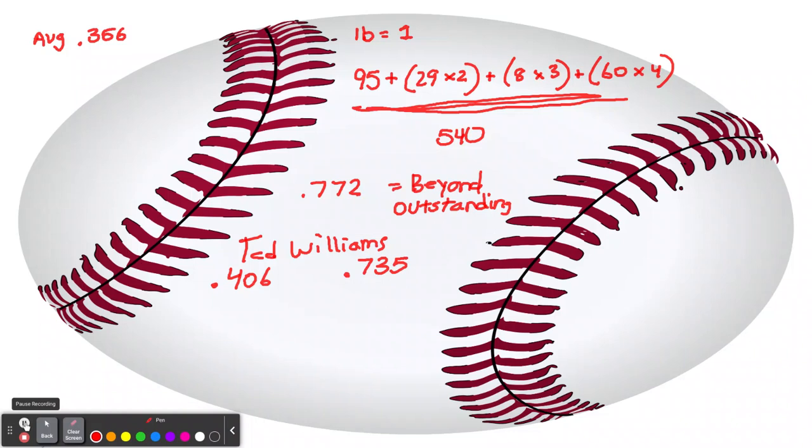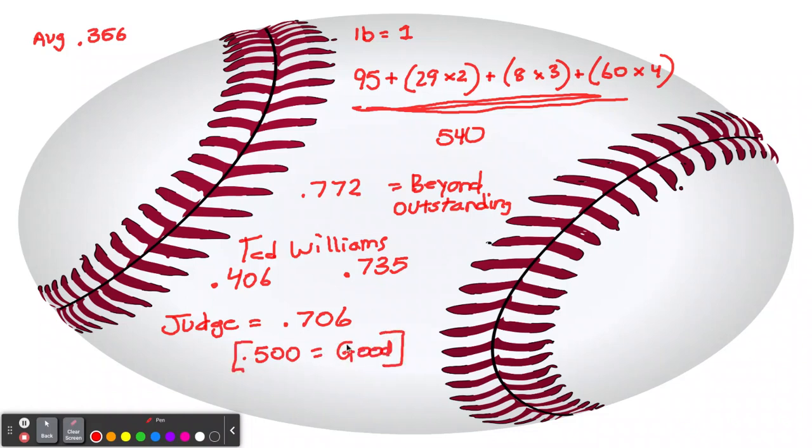You also mentioned Aaron Judge. So if we talk about Judge, his slugging percentage when he hit those 62 home runs was .706. Again, it's beyond outstanding. Anything .700 or .600 is outstanding. In fact, people think anything like .500 they would consider good. Anything beyond that is really good. So if that's even a word, really good, we'll use it. Why not? So that's how you get slugging percentage. Let's do one more.